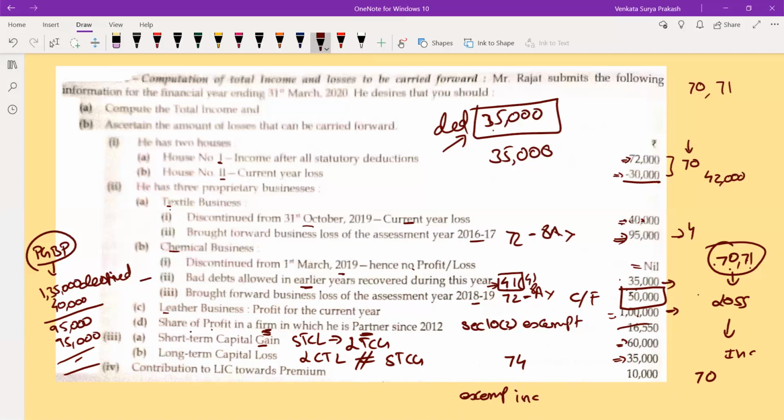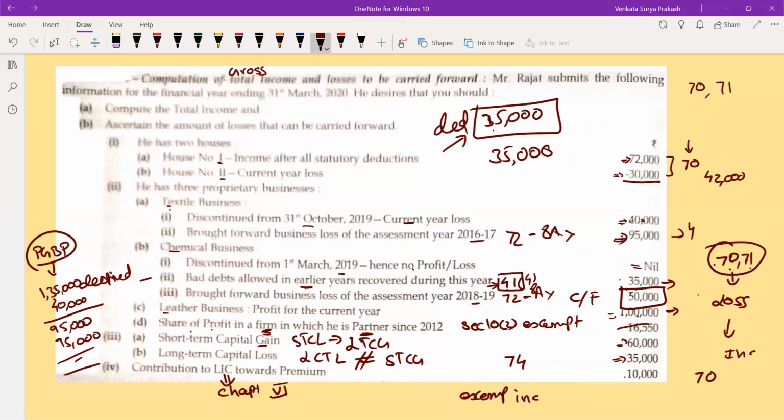Contribution to LIC premium. This is totally at present not relevant. See, the problem is asking you to compute total income, but let us restrict this to gross total income. We are not computing your total income, because for this, we need to discuss something called as chapter 6 deductions. As we have not yet come up to that point, we will restrict our problem to gross total income, right?